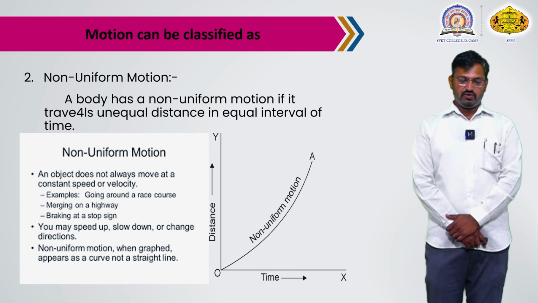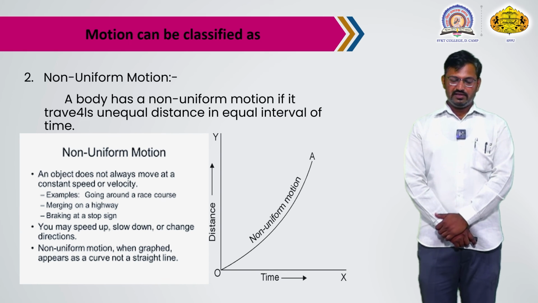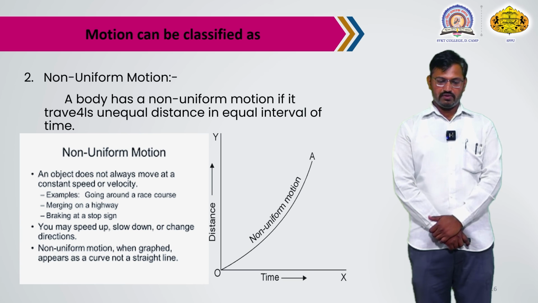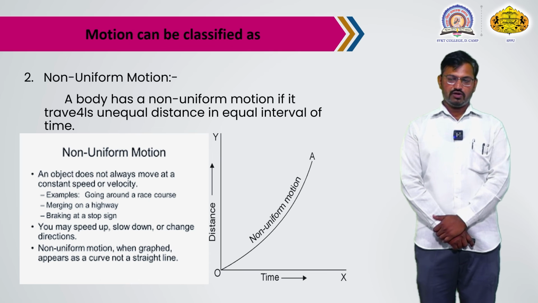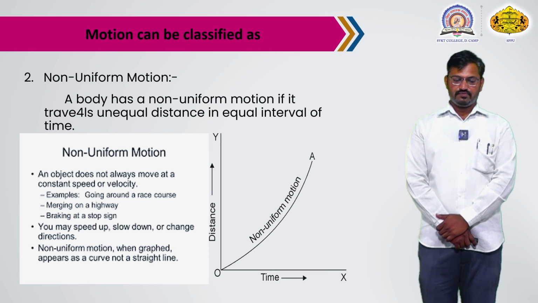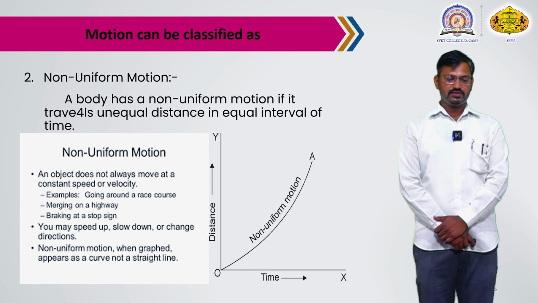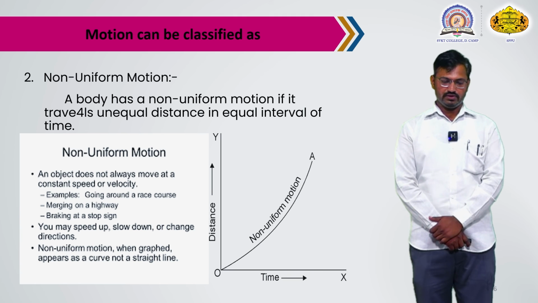Examples: going around a race course, because at the turn we have to slow down, merging on a highway, braking at a stop sign. You may speed up, slow down, or change direction. This is non-uniform motion.